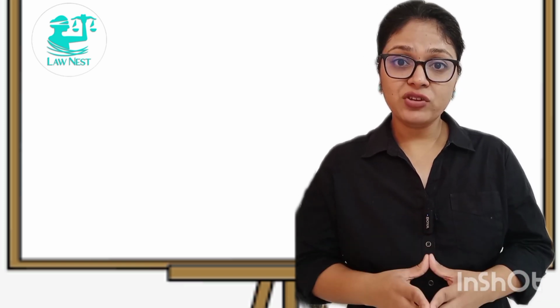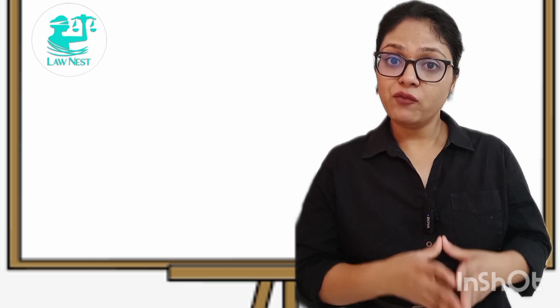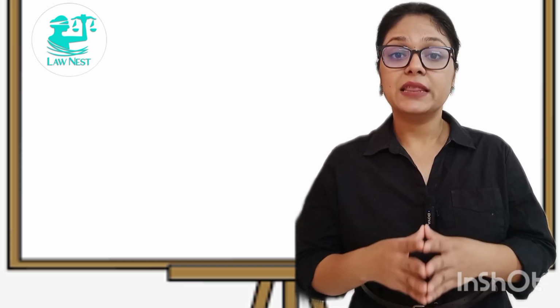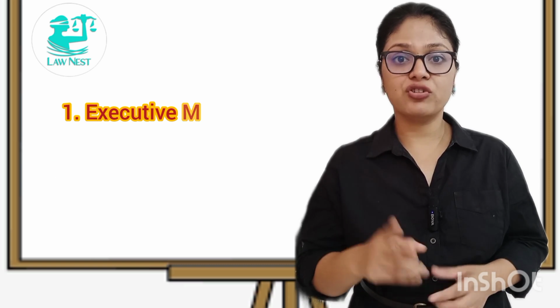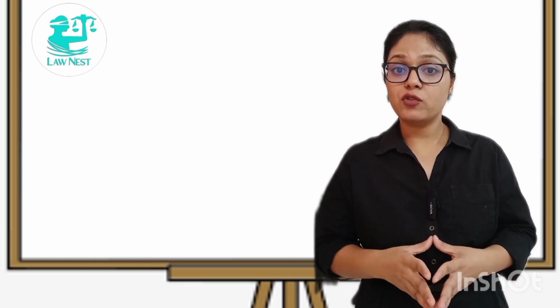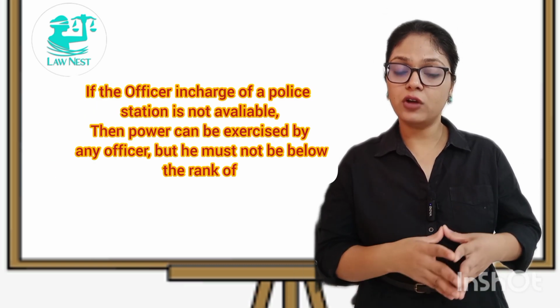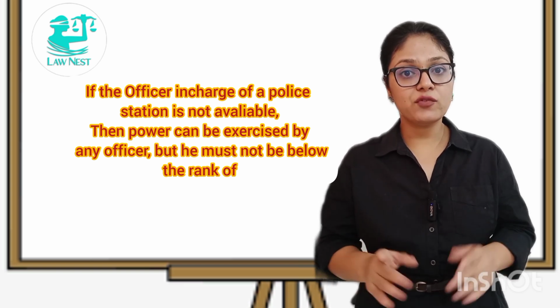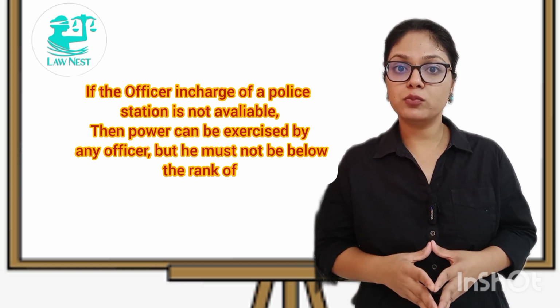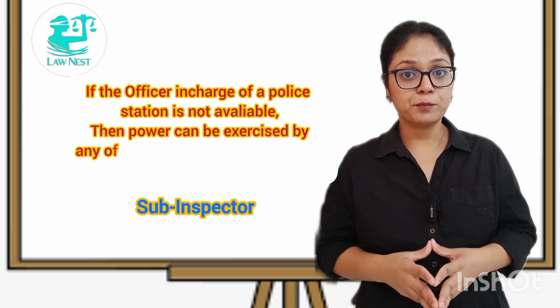Now, the provision says that if there is an unlawful assembly, then the executive magistrate or the officer in charge of the police station can disperse that assembly. If the officer in charge of a police station is not available, in that case, the power can be exercised by any officer, but the officer must not be below the rank of sub-inspector.